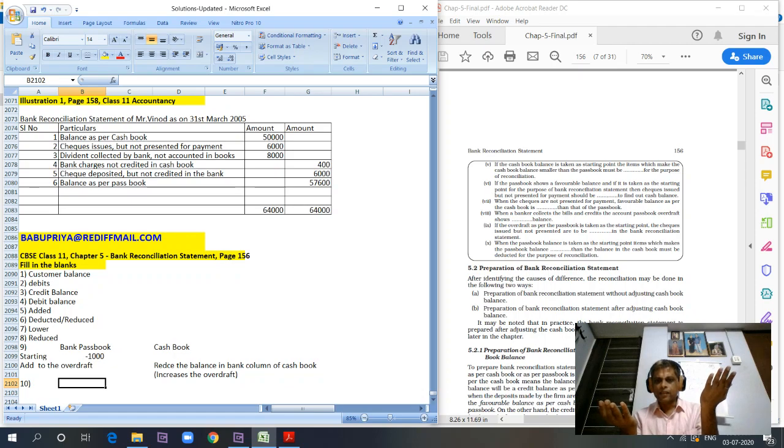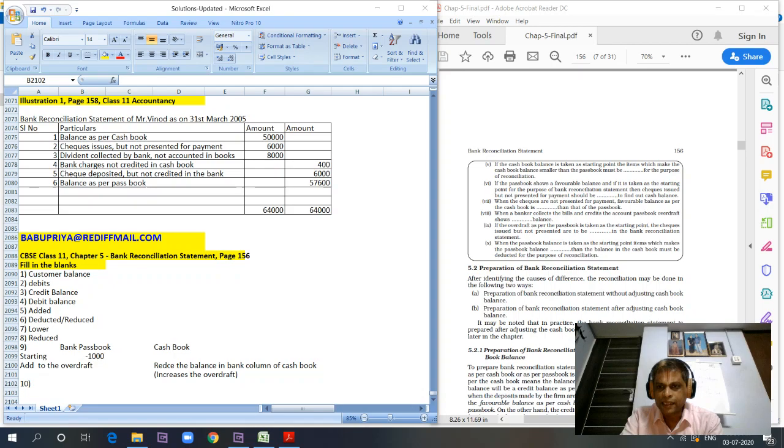Why do we have to deduct the balance in the cash book? Let me read one more time. Okay, we have to again understand the questions. The questions can sometimes be tricky, but it is easy to understand. When the passbook balance is taken as the starting point, it means that we are taking the passbook balance as the starting point.